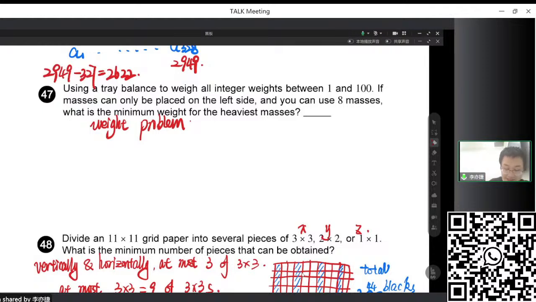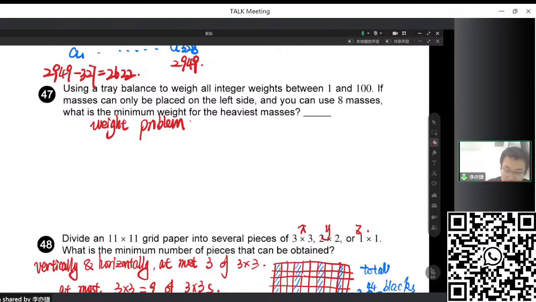So now this weight is a noun here. It's the thing we use to measure the mass. So maybe we use a weight to measure the mass. Yeah, much better. So how to set the mass of this weight to ensure that we can use it to measure all the numbers between 1 and 100, all the consecutive numbers.